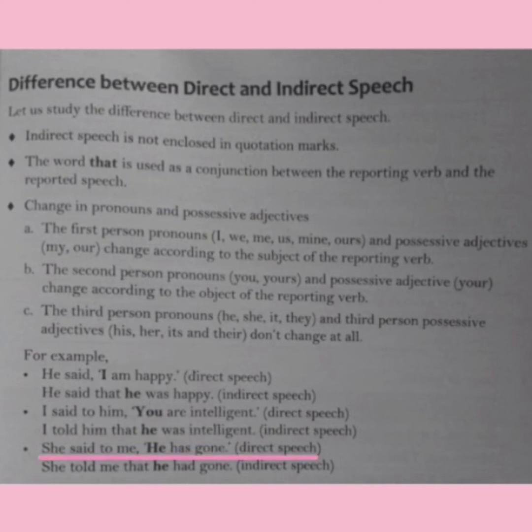Next example: she said to me, "He has gone," which is in direct speech. When we change it into indirect speech, it will become: she told me that he had gone. Since we are talking about a third person here, the "he" will not be changed into any other pronoun.